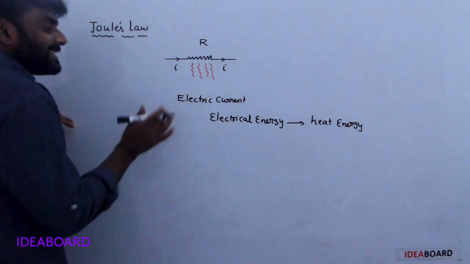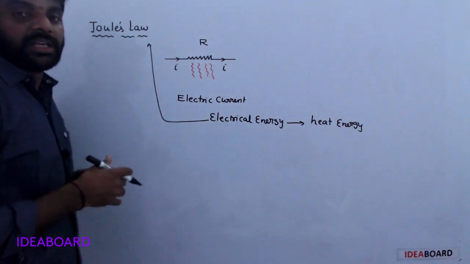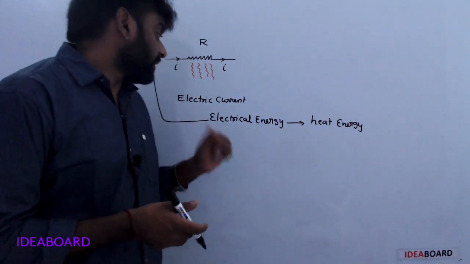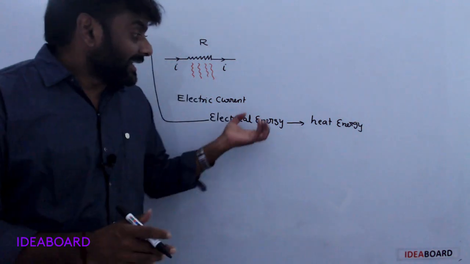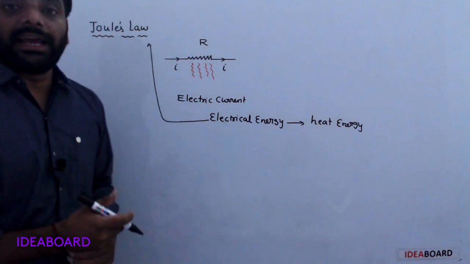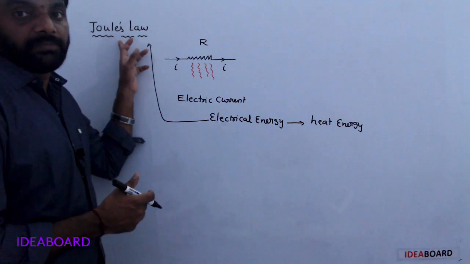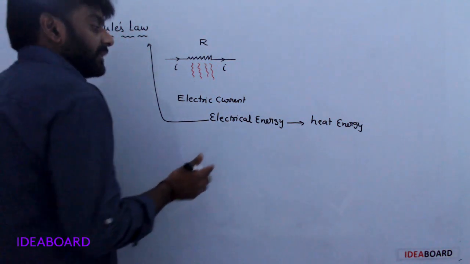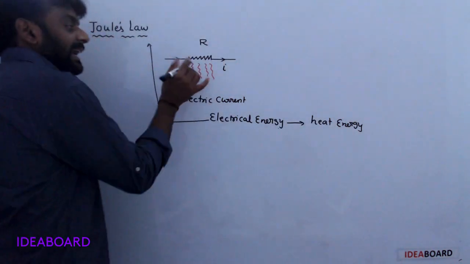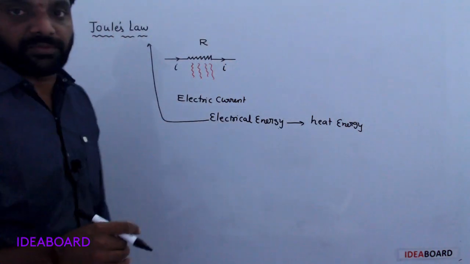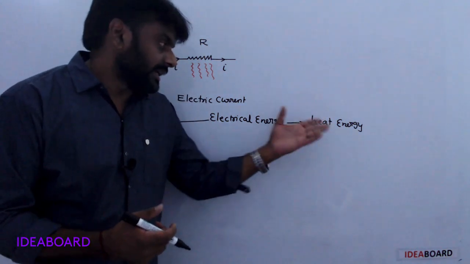So this effect is called Joule's effect, or the electrical heat effect, or simply Joule's law. Understood? Electrical energy is converted into heat energy when electrical current passes through the conductor.